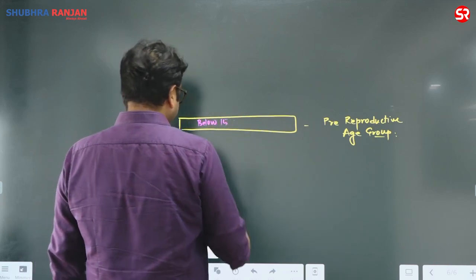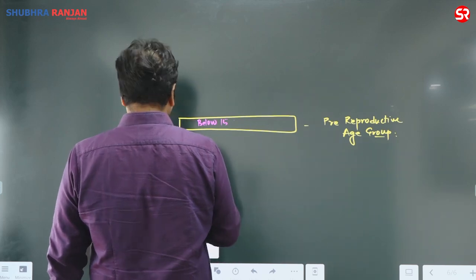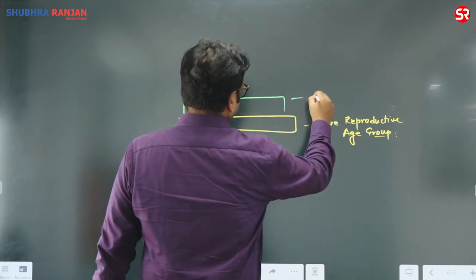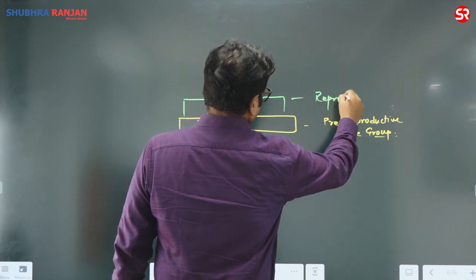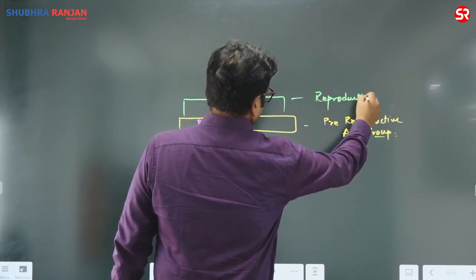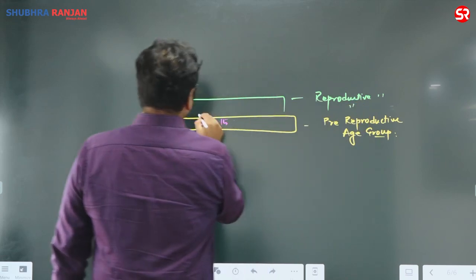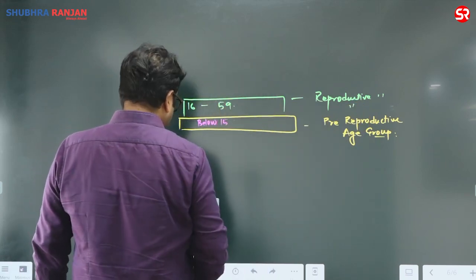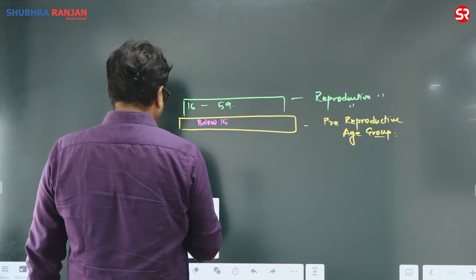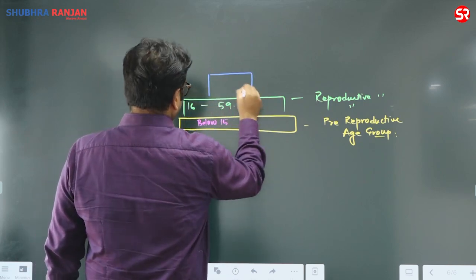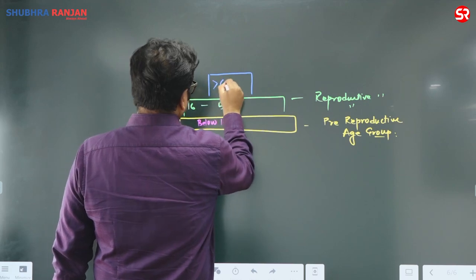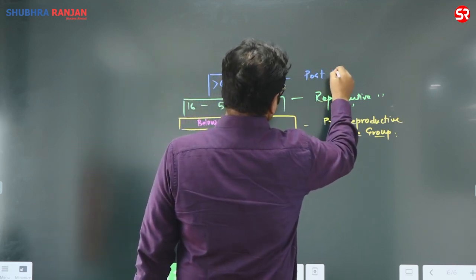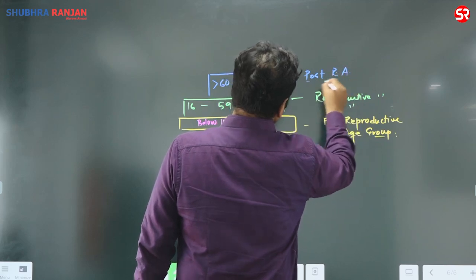Then there is the reproductive age population just above, that is from 16 to 59. And then we have the post-reproductive age population, that is above 60.